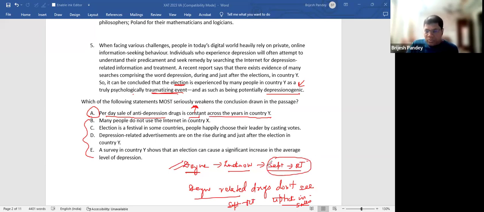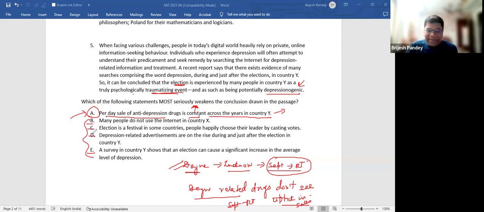You might argue, on the other hand, that why should the sales of drugs be considered as a thing? There may be no sales of drugs as such. Counseling might also be treating people. But that is how you question A as a little doubtful choice, in the sense that maybe not as convincing. But the problem is, if I look at all the other choices, they are just not falling in place. So though A is a little lame, it is the only choice I can pick.